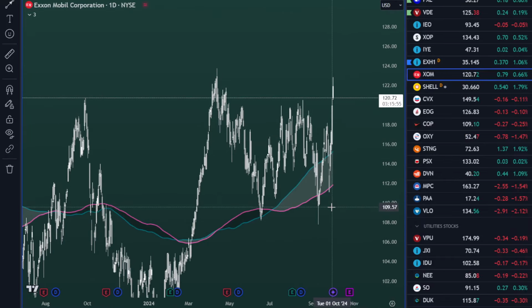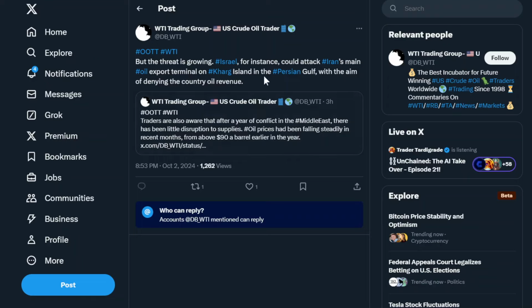So it shows that there is quite a lot of bullishness in the oil markets in response to this news that there's going to be some kind of destruction of oil producing capability. As this tweet explains, there's an attack on Iran's oil export, so it's going to damage oil revenue. So it creates a little bit of fear in the market that oil prices might rise in the future.